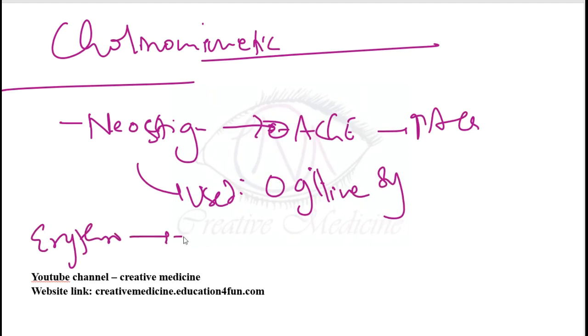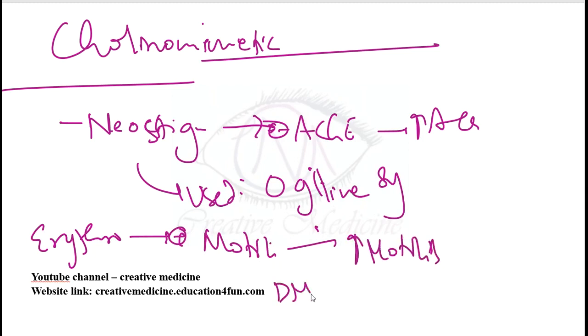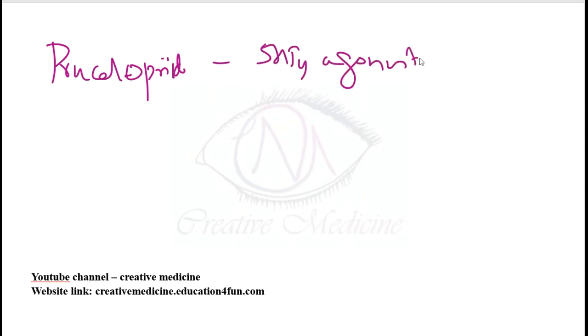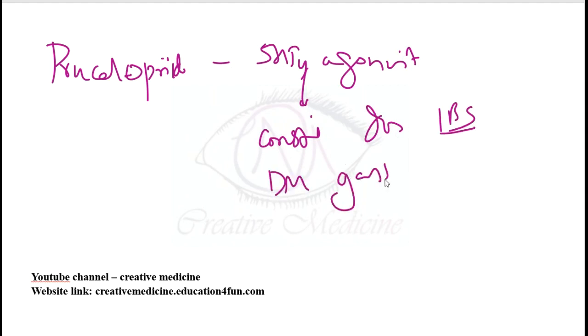Then we have erythromycin. What does erythromycin do? This will activate the motilin receptors, and thus it increases the motility. It is used in diabetic gastroparesis. Then the next important one, we have prucalopride. This prucalopride is a 5-HT4 agonist, and this is used in constipation-dominant irritable bowel syndrome. It is also used in diabetic gastroparesis.